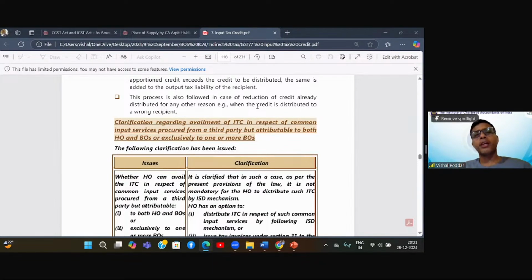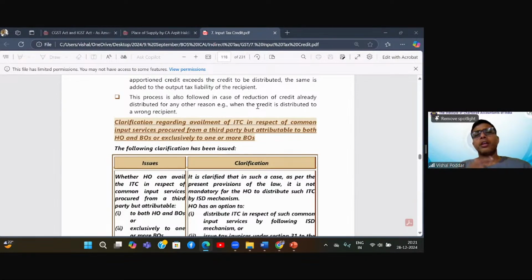Later on, after 2 months, I realized that I wrongly distributed the credit. Wrong could be for any reason. 1, my calculation was wrong. 2, I distributed a credit which was actually required to be reversed because my supplier did not pay tax or there is some default by the supplier.